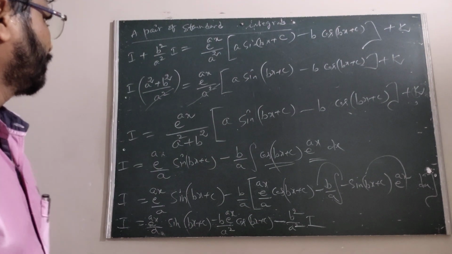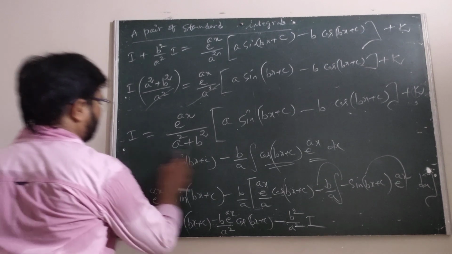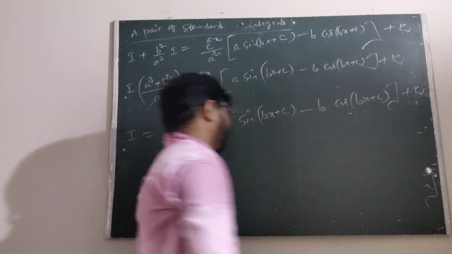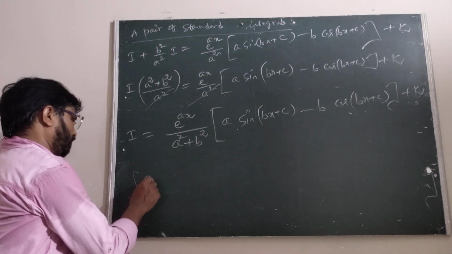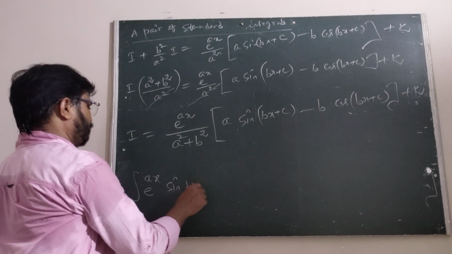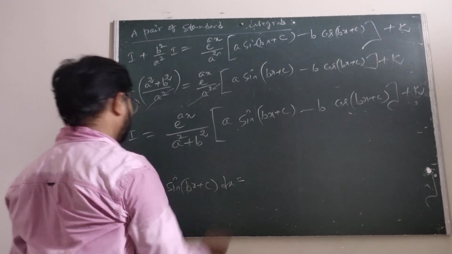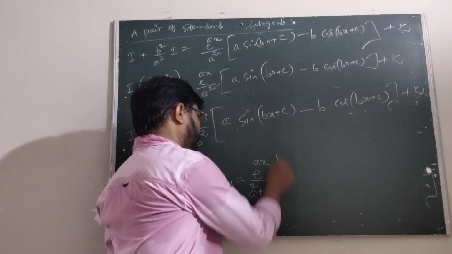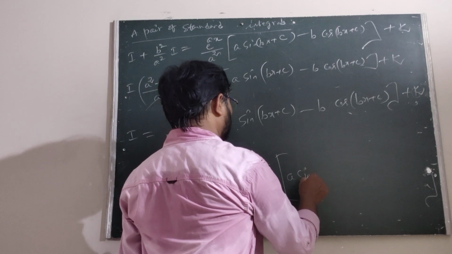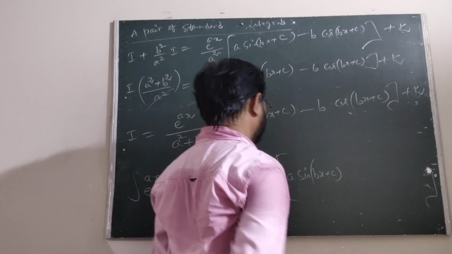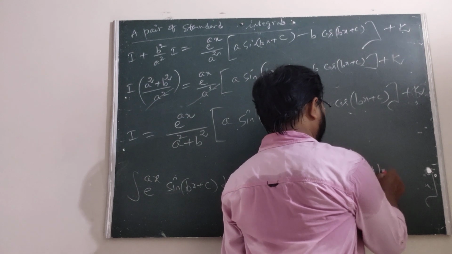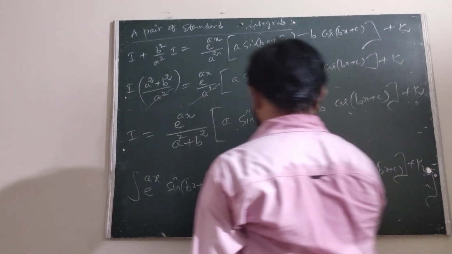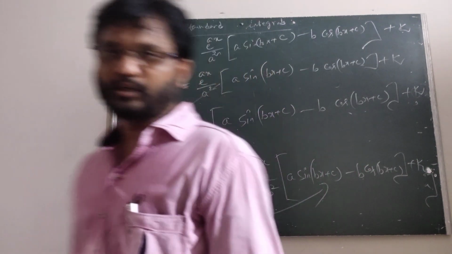This is the required answer, that is integral e power ax sine of bx plus c dx. How to write this one? E power ax upon a square plus b square, that is a into sine of bx plus c minus b cos of bx plus c plus k. This is the final answer. Is it okay?